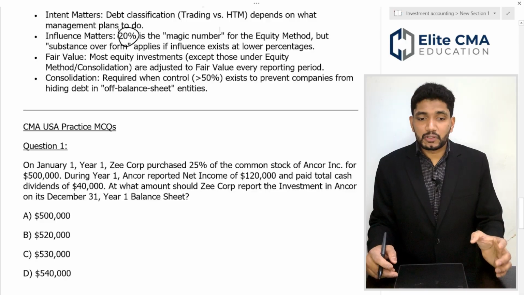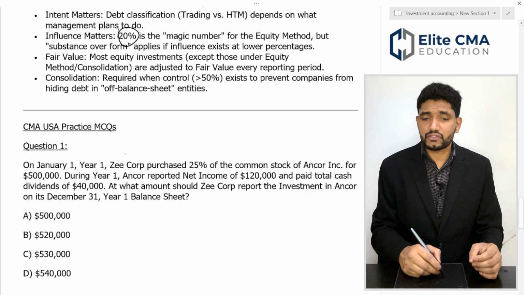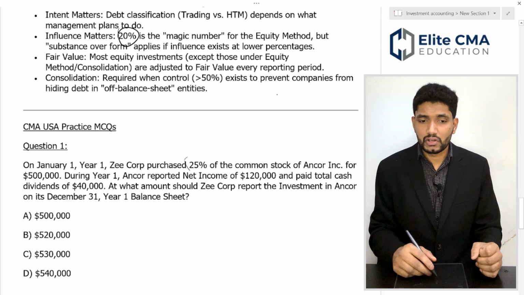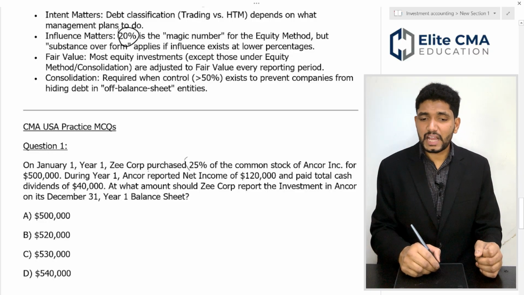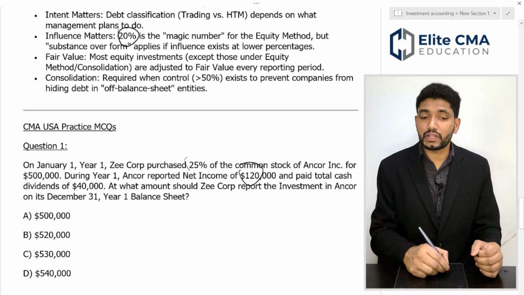So, let us move into multiple choice question practice. On January 1st, year 1, Zecos purchased 25% of the common stock of Anchor Incorporation for 500,000. During year 1, Anchor reported net income of 120,000 and paid a total cash dividend of 40,000.